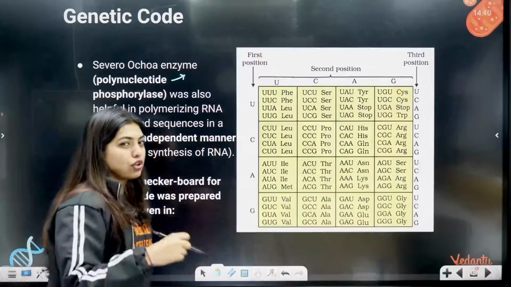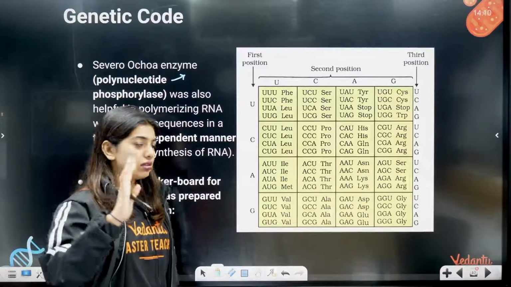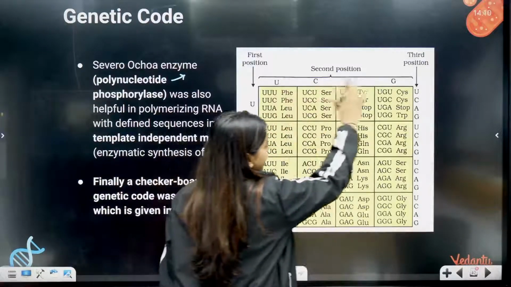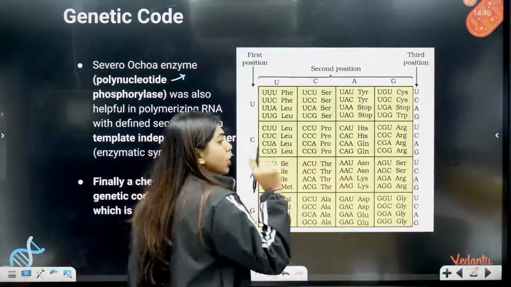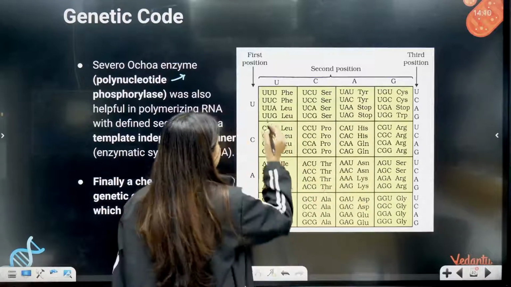Okay, but I have not seen many questions on that, so you can relax. Students, this is the checkerboard. How did this whole thing happen? Look carefully. All of you know the Punnett square from Principles of Inheritance.